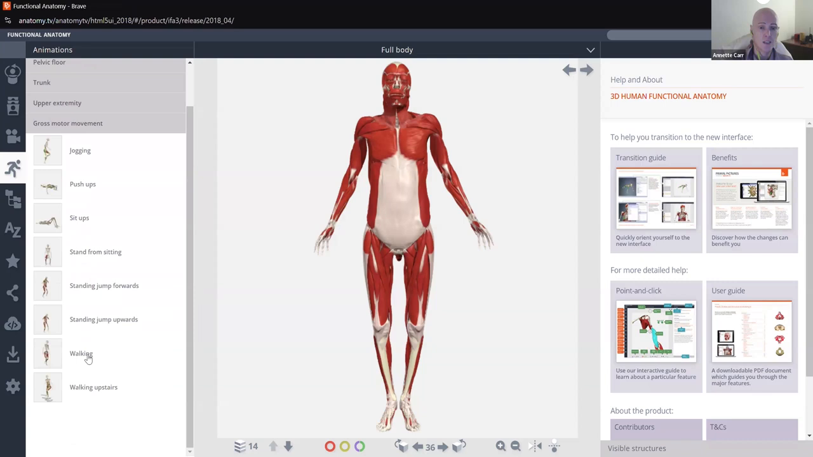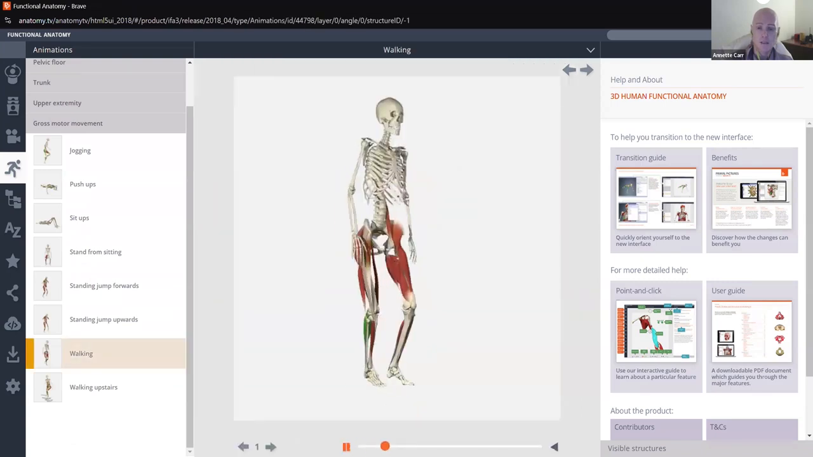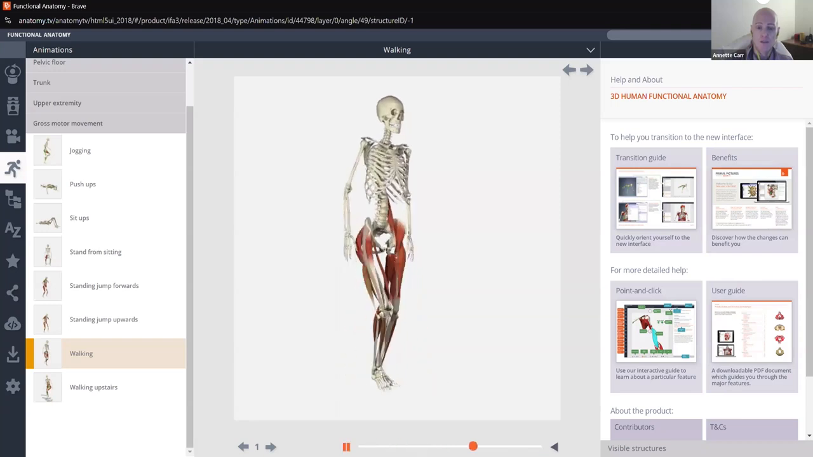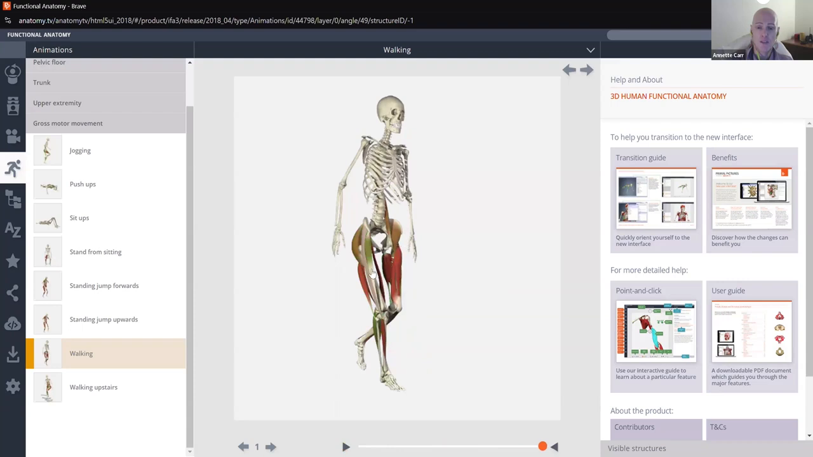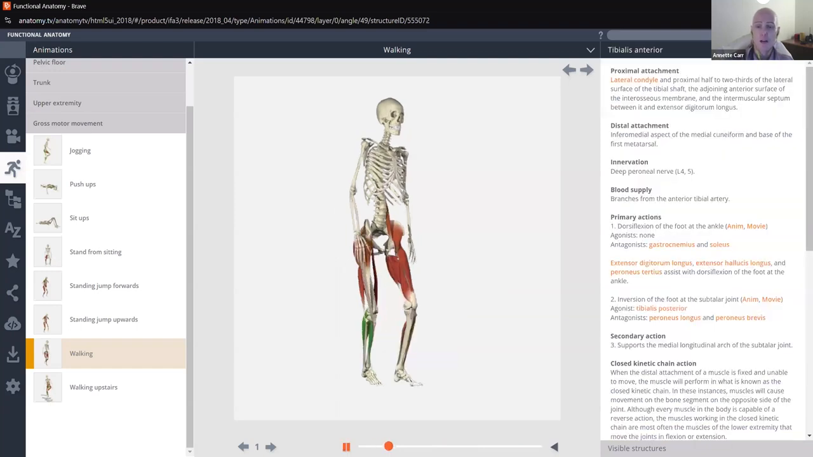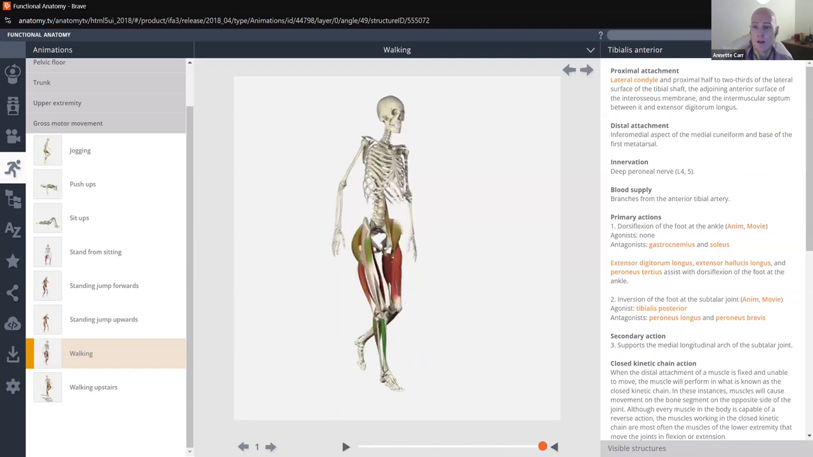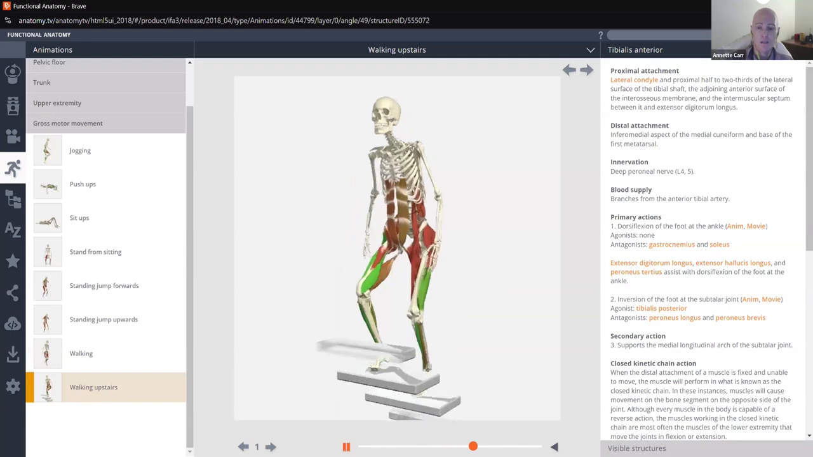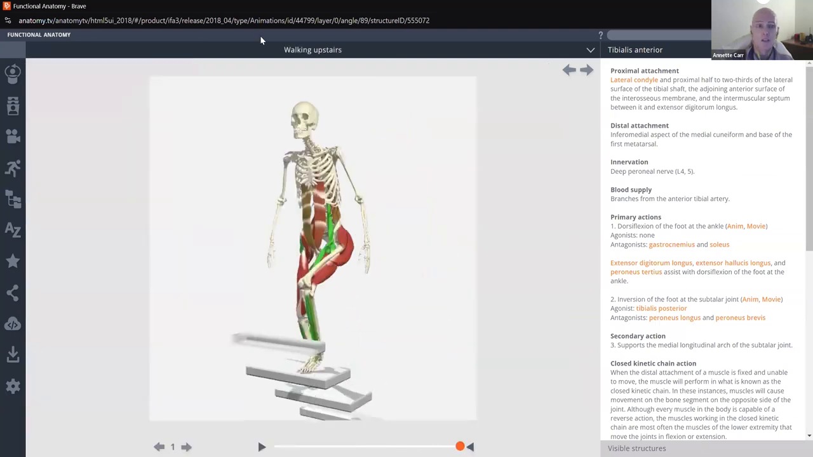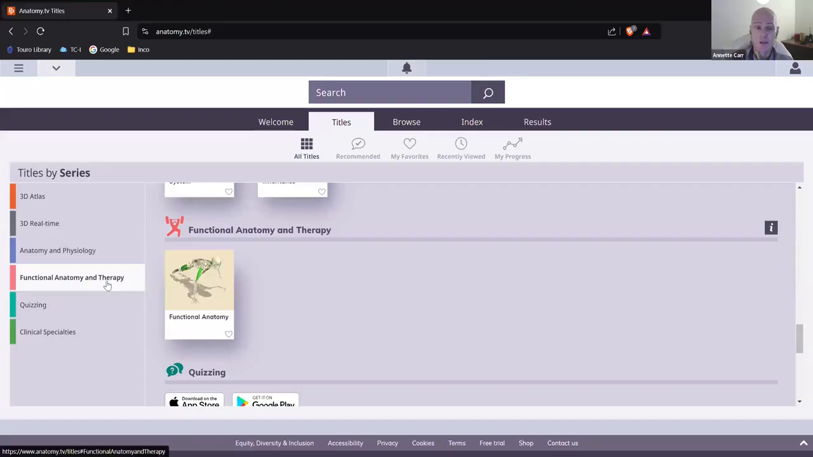So for instance, if you want to see what muscles are used in walking, you can play the clip and it'll show the various muscles in walking, and you can identify the various muscles. So you want to know what this muscle is that's walking here, the tibialis anterior. So this helps, particularly those studying exercise and physical therapy. This helps a lot. Walking upstairs, same thing. You want to see the various muscles that are involved in that. So that is functional anatomy and therapy.